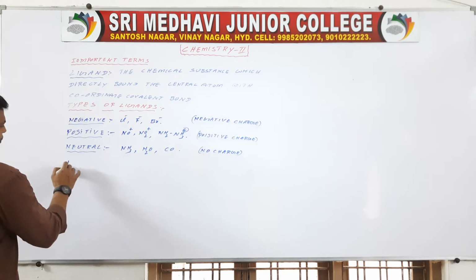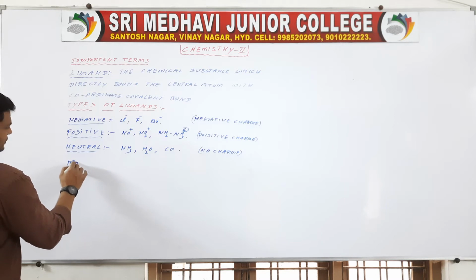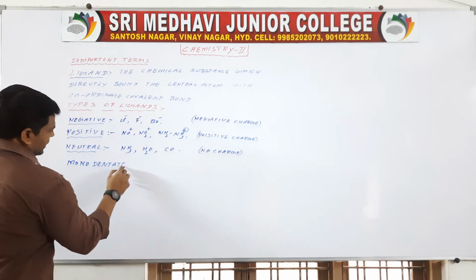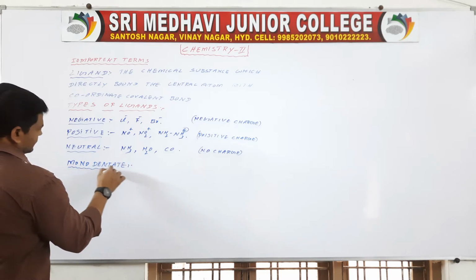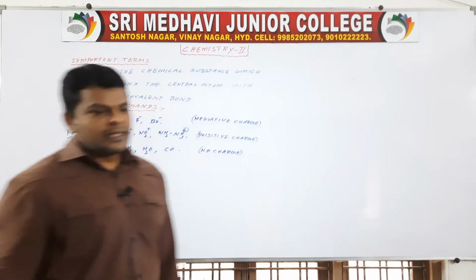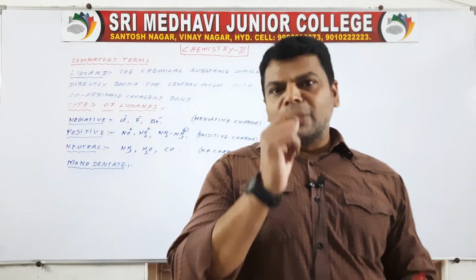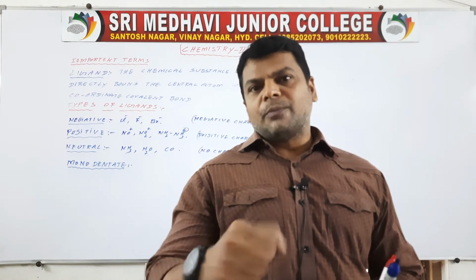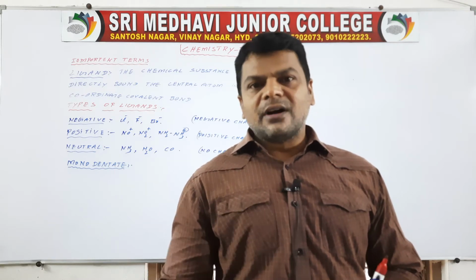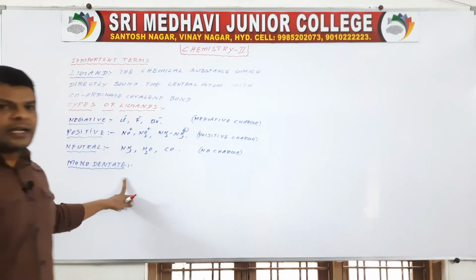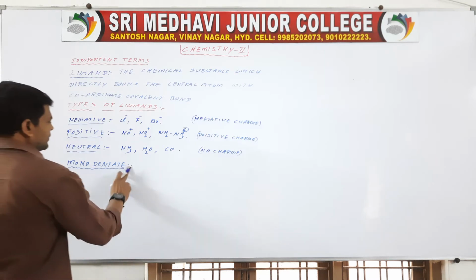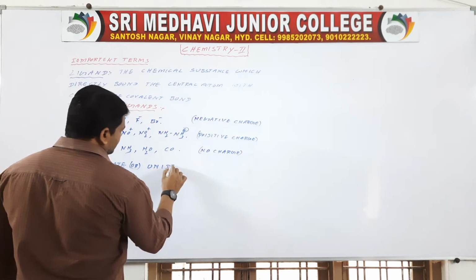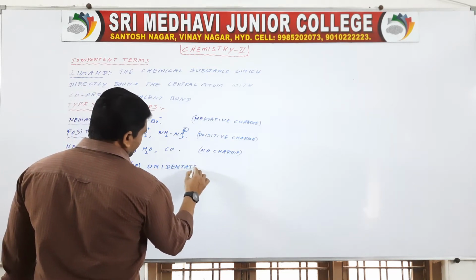Next, monodentate ligand. The ligand which has one donor atom and supplies one electron pair to the central metal atom is called a monodentate ligand or a unidentate ligand.